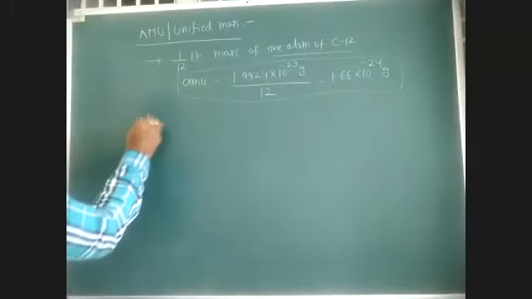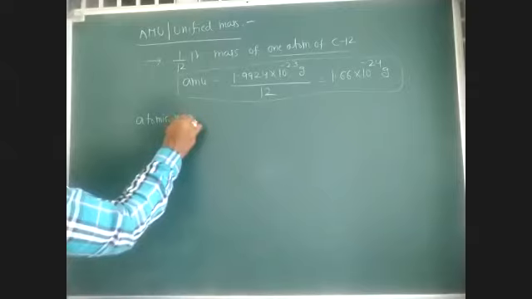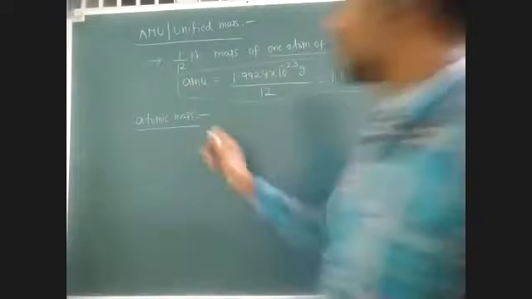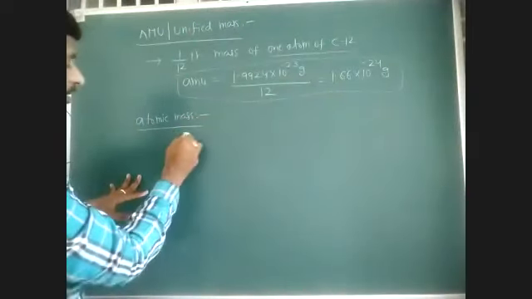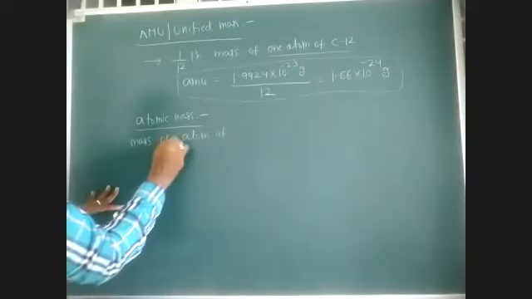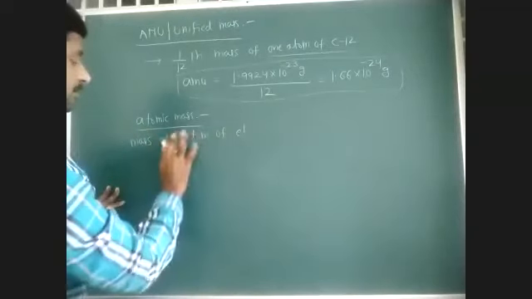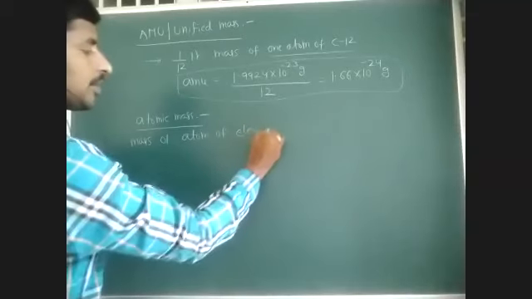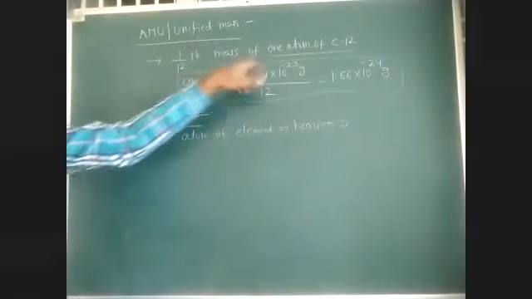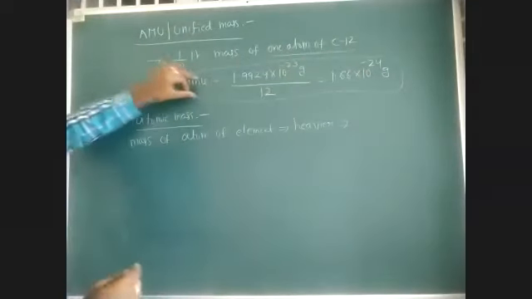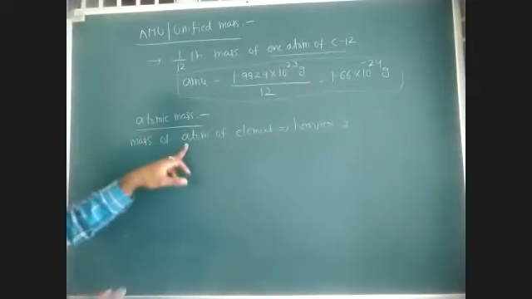Now tell me, what is the atomic mass of an atom? Atomic mass is how many times the mass of an atom of an element is heavier compared to 1/12 mass of one atom of carbon-12. Compared to this mass, how many times our atom's mass is more?